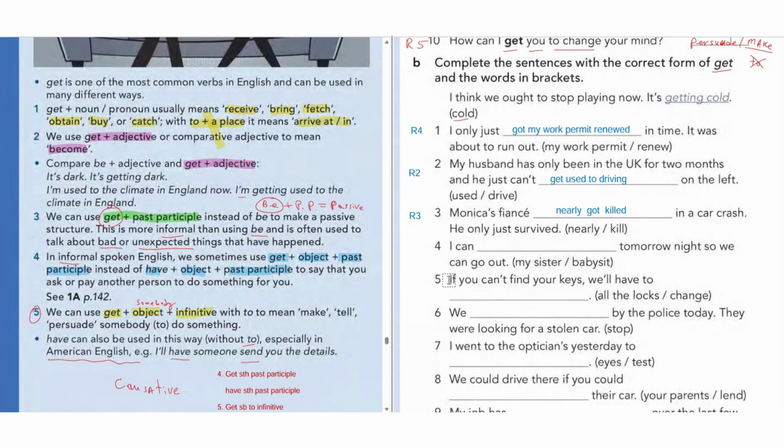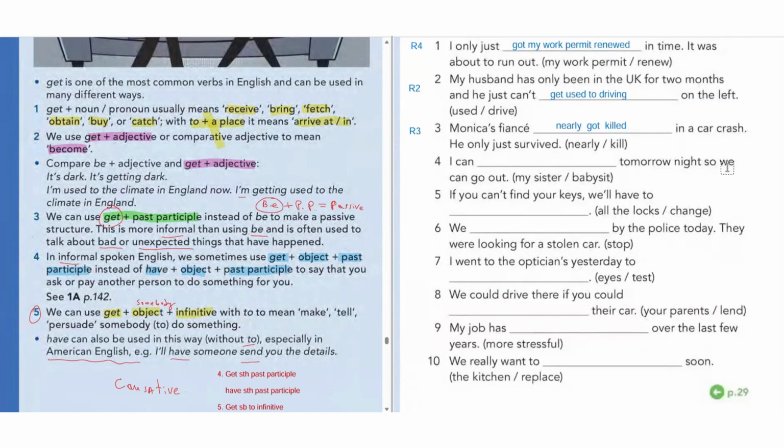Rule number 3. Number 4, I can tomorrow night, so we can go out. I can get my sister to babysit, right? So get, I can get my sister, so somebody, to do something. So babysit here is verb. Tomorrow. Which rule is that? Yes, this rule is number 5. Rule number 5.